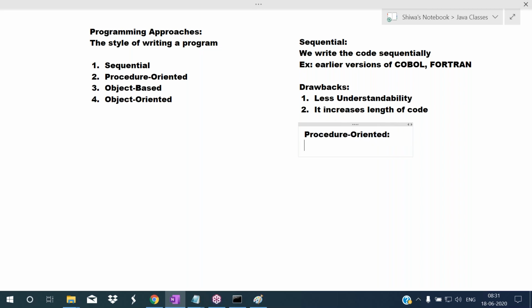Okay, so once again I'm repeating. The topic name is programming approaches. Approach means style. Programming approach means the style of writing the program. There are four styles out there. First style is sequential style. Second one is procedure oriented style. Third one is object based style. And fourth one is object oriented style.